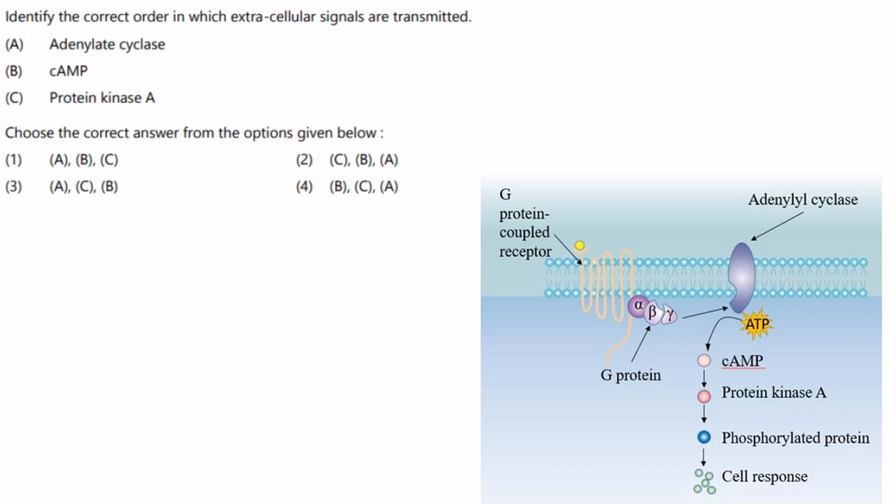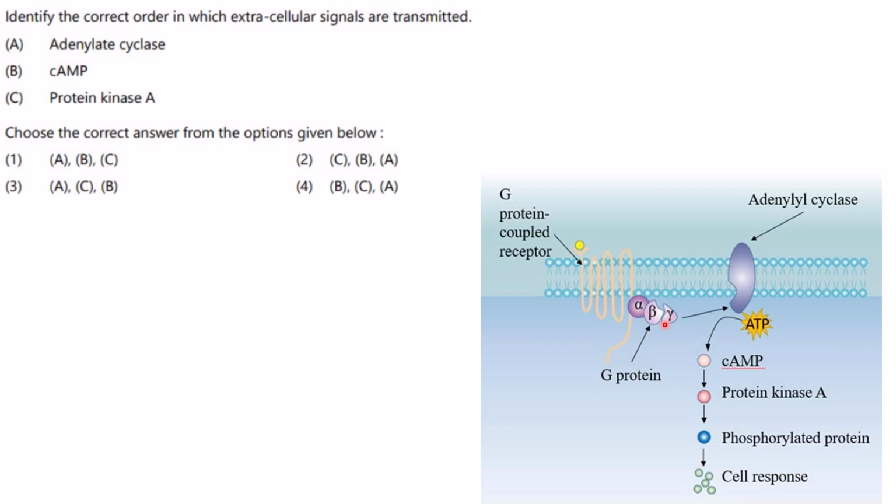Now, identify the correct order in which extracellular signals are transmitted. Here it is adenylate cyclase, cAMP, protein kinase. They are all involved with G protein coupled receptor activation. So extracellular signal is coming, the receptor is bound with that particular protein or hormone. This is your G protein coupled receptor, and this is the G protein having alpha, beta, gamma subunits.